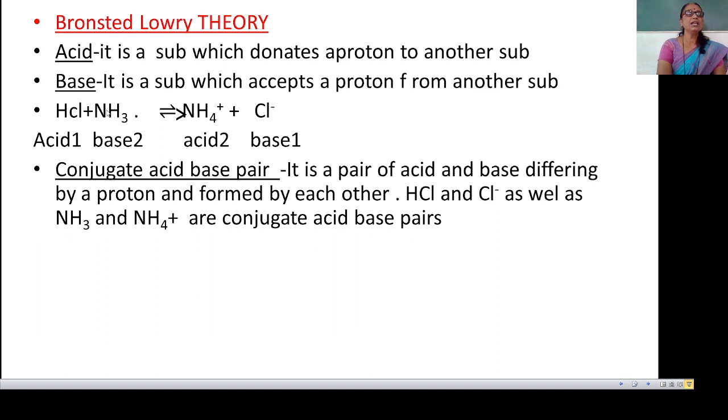What is the difference between NH3 and NH4 plus? There is a difference of one H plus only. That is one proton. Similarly, in case of HCl and Cl minus, there is a difference of one proton or one H plus only. Thus, these conjugate acid-base pairs are formed from one another.